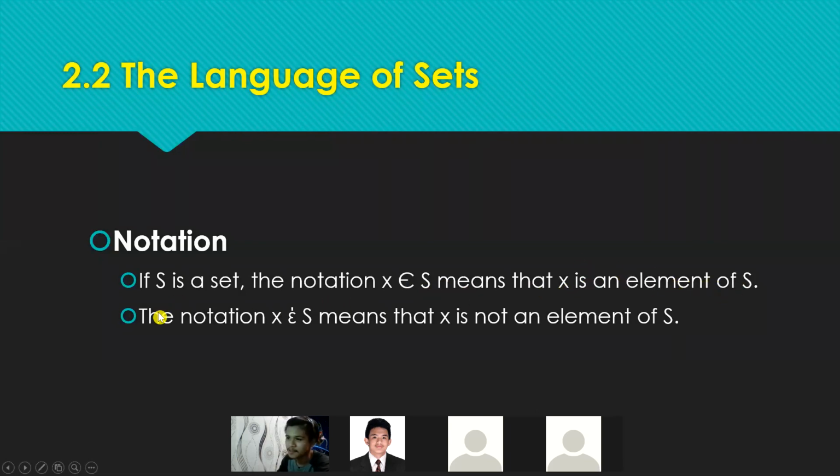Okay? And then the notation X, ito naman yung, actually same lang siya nito, dapat. Ganyan din dapat yung itsura niya, pero wala akong mahanap na ganito na merong parang bar, yung guhit na ganito. Makikita nyo man to ngayon. Okay? So dapat ganito rin, pero may guhit lang dapat sa taas. So ibig sabihin yan, X is not an element of S. Okay, so ito, element, ito naman, not an element.